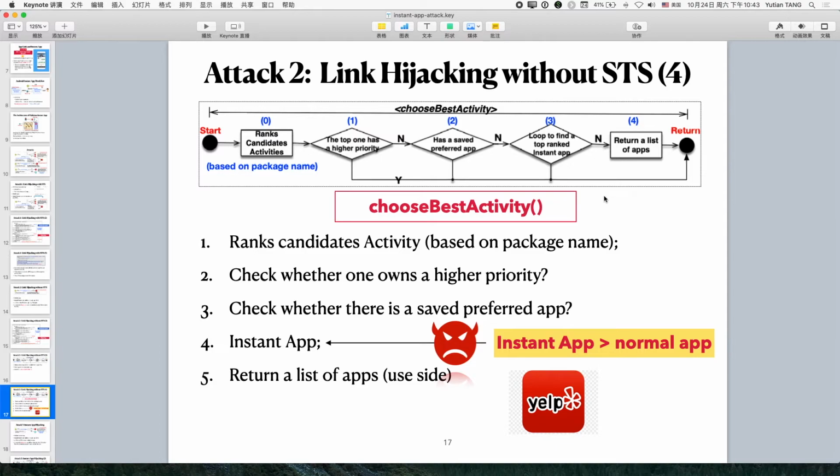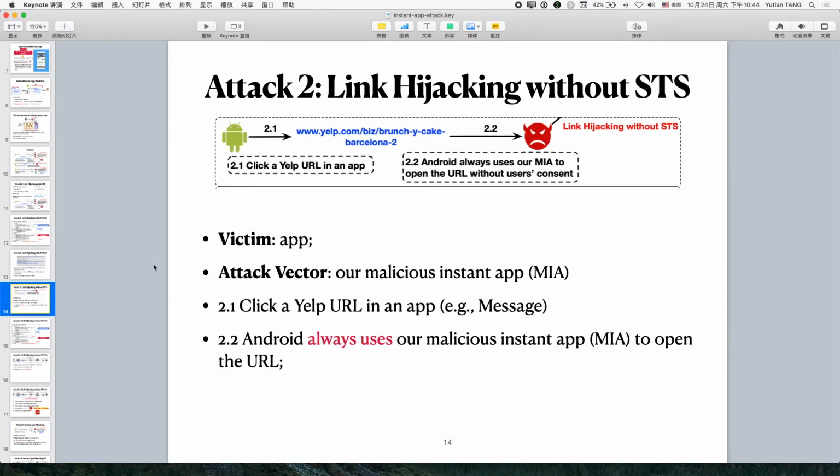So here is the problem. As we can see, step 4 is use an instant app. That means an instant app has higher priority than a normal app, right? That is, if we have an instant app, we always have higher priority. Recall this. Even if we have the YEP app, we also have the malicious instant app. As our malicious instant app has higher priority, it always responds to this URL. That's the reason this attack can be launched.